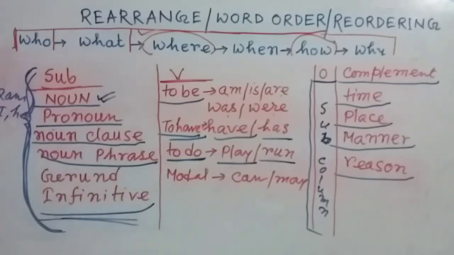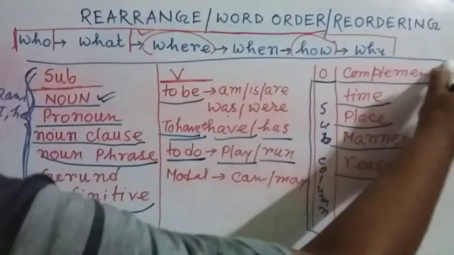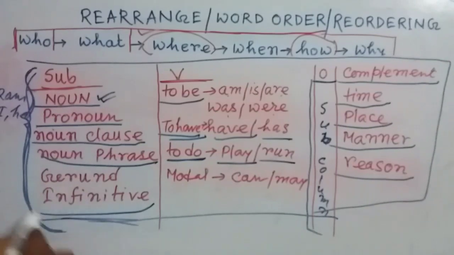So my dear friends, this is the entire English structure. Out of this structure there is nothing. If you can remember all these things, there will be no such mistake in rearranging or word ordering. It is very much essential for the English learners.